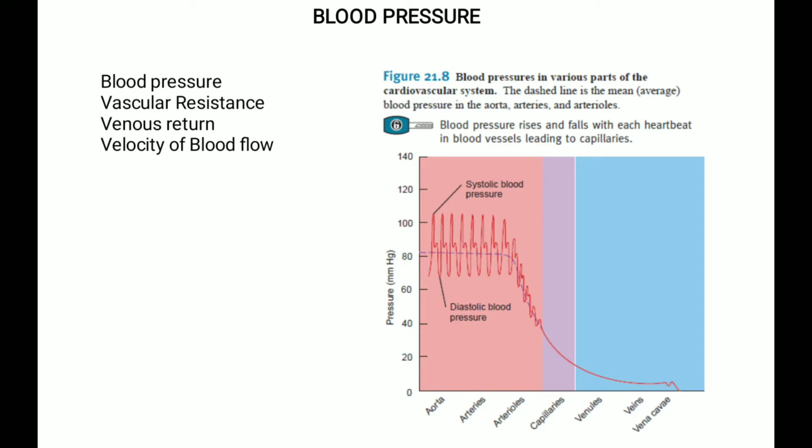The third factor that affects the vascular resistance is the total length of the blood vessel. The resistance to blood flow through the vessel is directly proportional to the length of the blood vessel. The longer the blood vessel, the greater is the resistance, and this you can see in obese people.